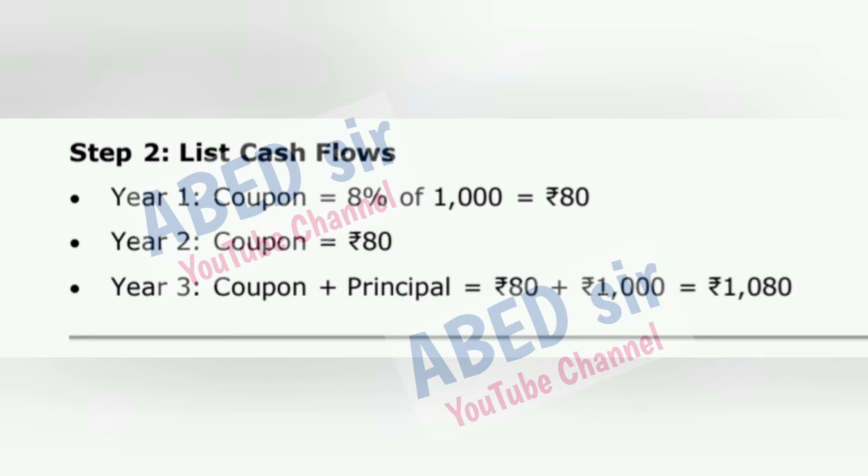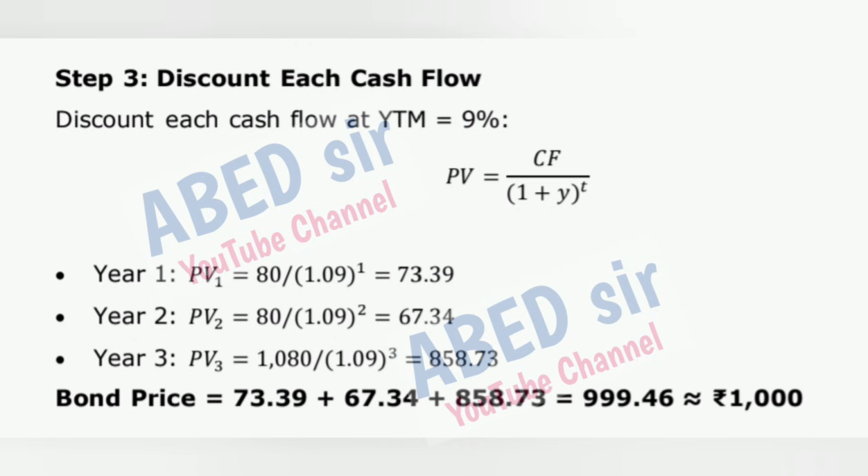Step 2. List cash flows. Year 1, coupon is equal to 8% of 1,000 is equal to 80 rupees. Year 2, coupon is equal to 80 rupees. Year 3, coupon plus principal is equal to 80 rupees plus 1,000 rupees is equal to 1,080 rupees. Step 3. Discount each cash flow at YTM is equal to 9%.